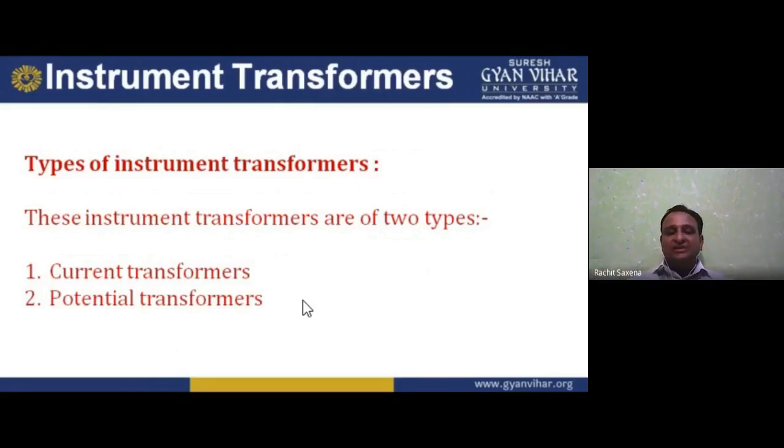In all cases, we need voltage and current. So considering all this, we have the current transformer and the potential transformer. As the names suggest, the current transformer is used for the measurement of current, and the voltage transformer is used for the measurement of voltage.